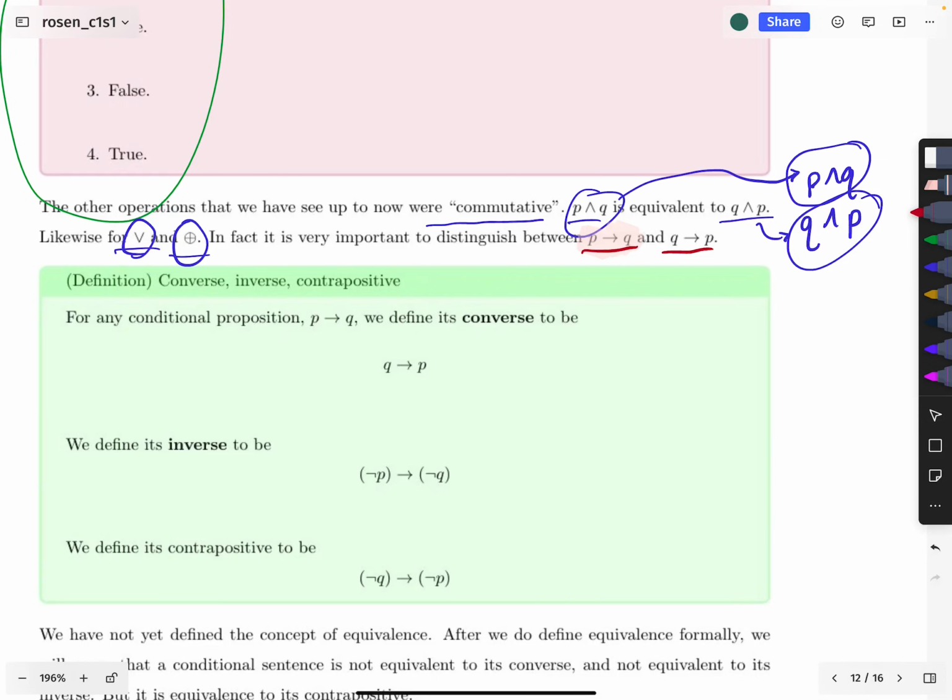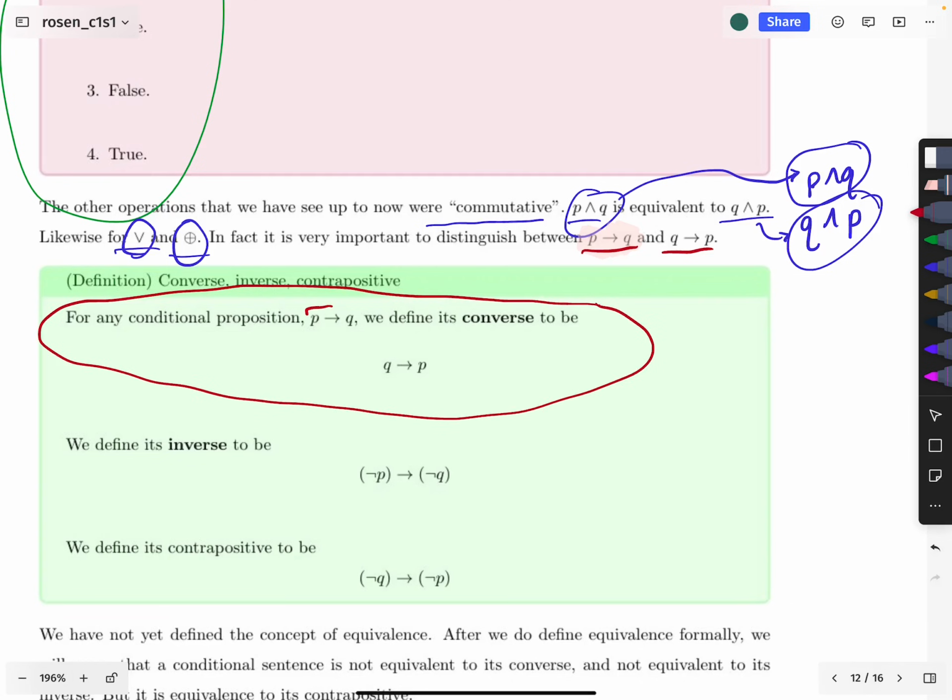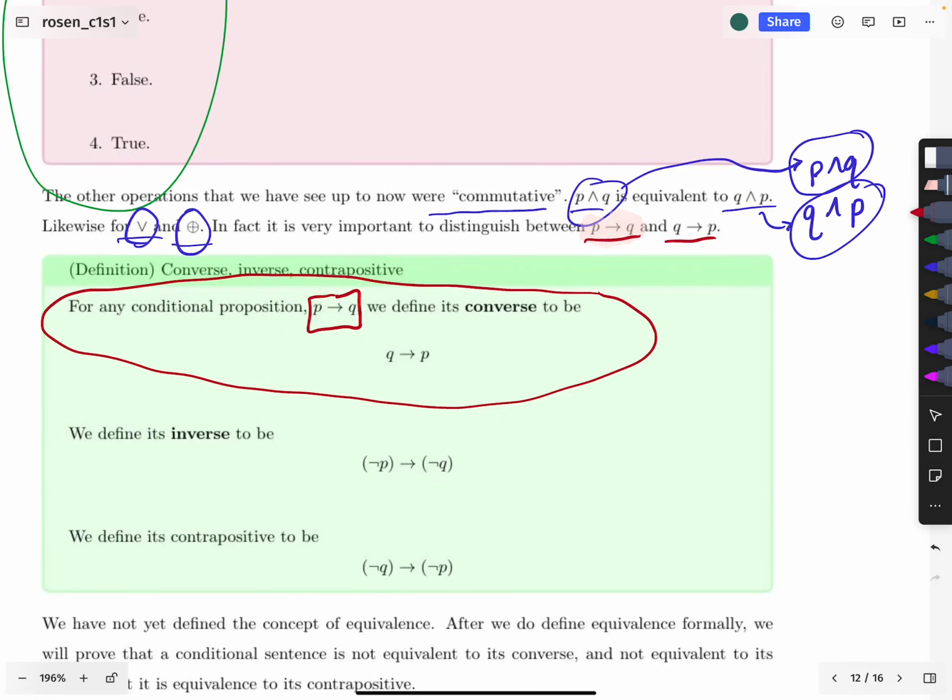But what I want to talk about is that although they are different, they are clearly somewhat important to each other, especially when we use these in applications. Whenever if P then Q is true, we are often also interested in the question of whether the converse, right? So when we switch them around, we call that the converse. Whenever we know that one implication holds, it's often at least interesting to question whether the converse is also true.